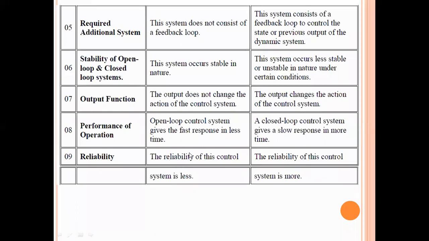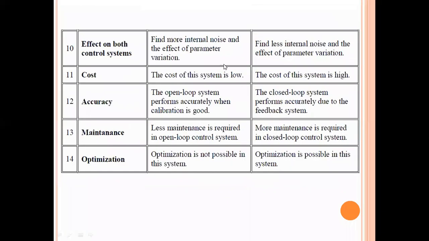And coming to the reliability, the open loop system is less reliable. That is because of external disturbances or noises, which may affect the output response of the control system. That means the reliability is less or poor. However, the closed loop reliability is more compared with open loop. And because of the external disturbances, the noise production in the open loop is high, whereas in the closed loop, the noise production is low.